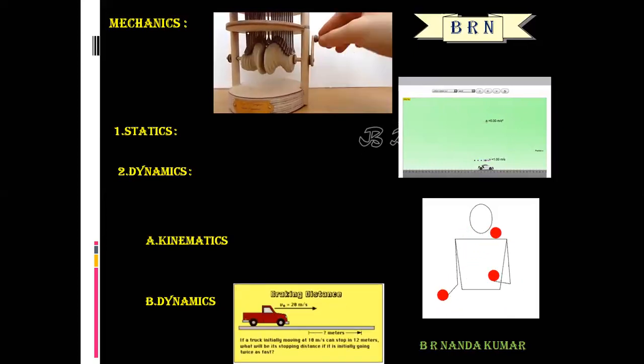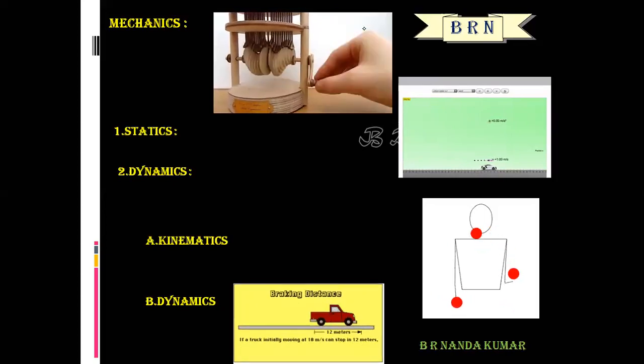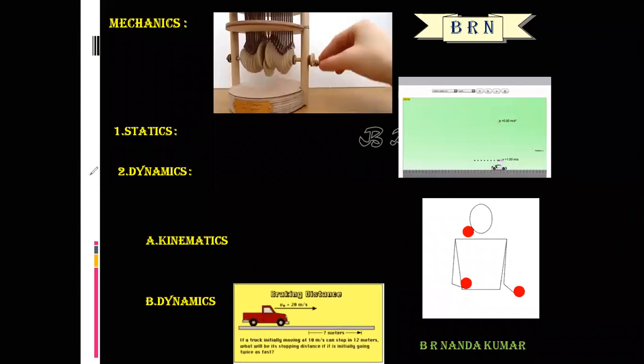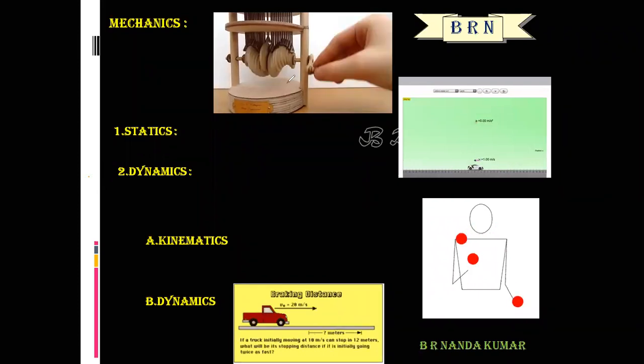What is the meaning of mechanics? Mechanics is the study of motion. Mechanics means the study of motion or the states of material particles under the action of force. So mechanics is mainly divided into two branches, statics and dynamics. Statics deals with the study of objects at rest.